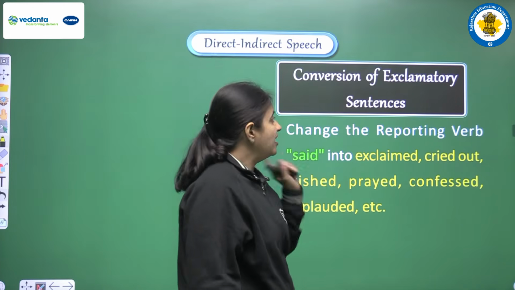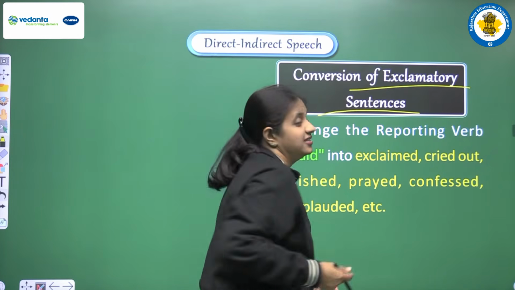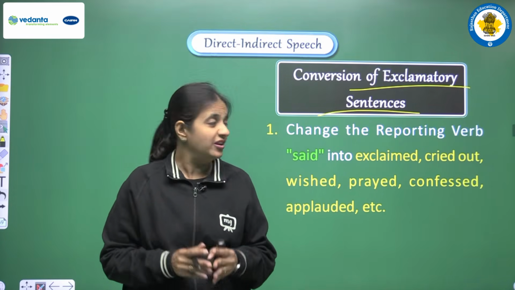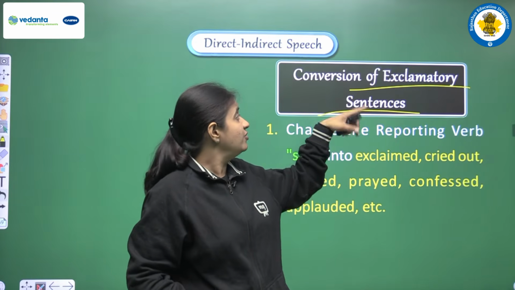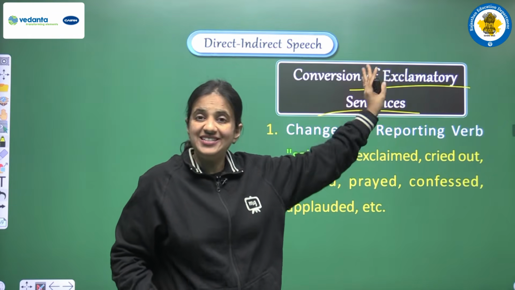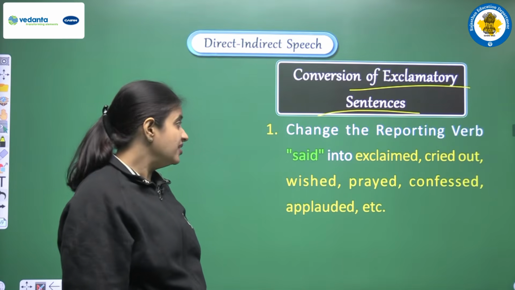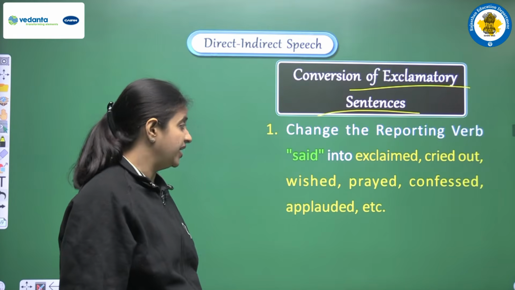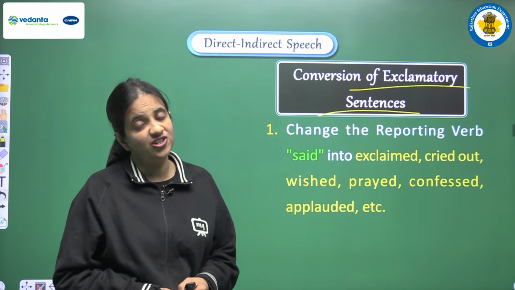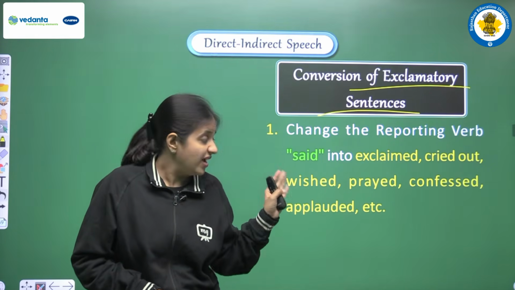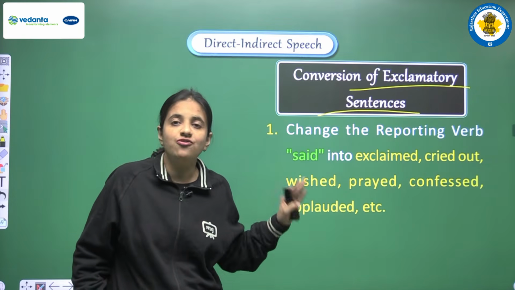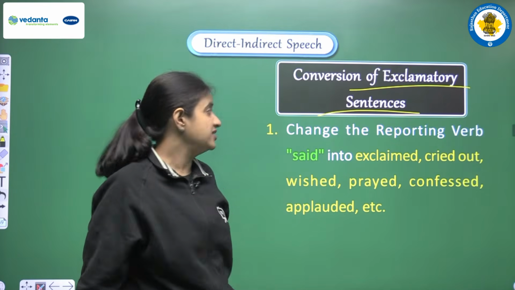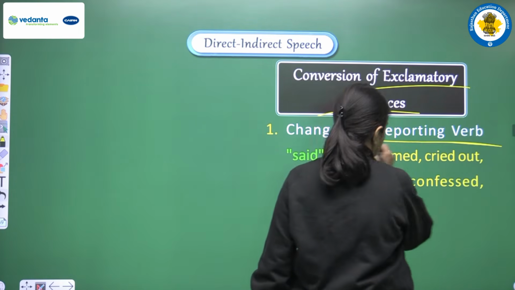Next category, now we are having exclamatory sentence. This is the last category of direct speech. So now we will read all the rules that are related with the conversion of exclamatory sentence. So let's see. Change the reporting verb said into exclaimed, cried out, wished, prayed, confessed, applauded, etc. So now let's see very carefully what are the rules that we have to follow while doing the conversion of exclamatory sentence. The first rule is that we have to change the reporting verb said.